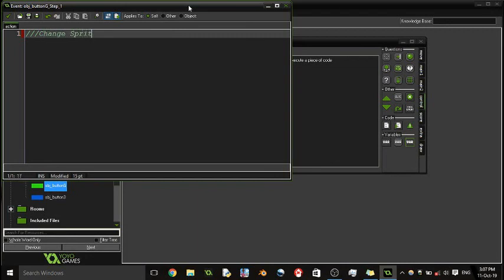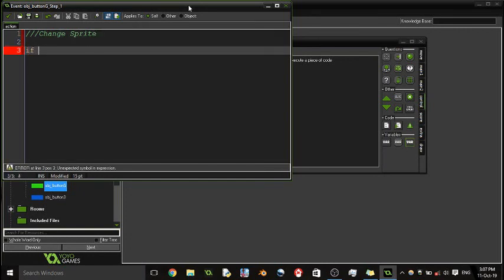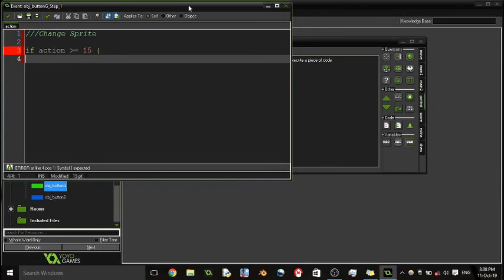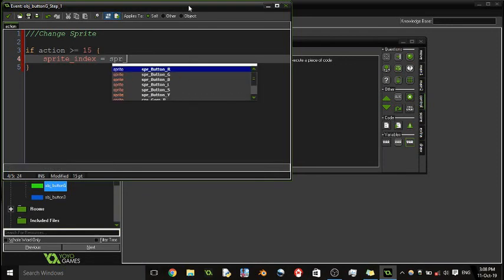sprite. So basically, if action is greater than or equal to 15, then in the curly brackets, sprite index equals, what was the name, SPR button yellow.